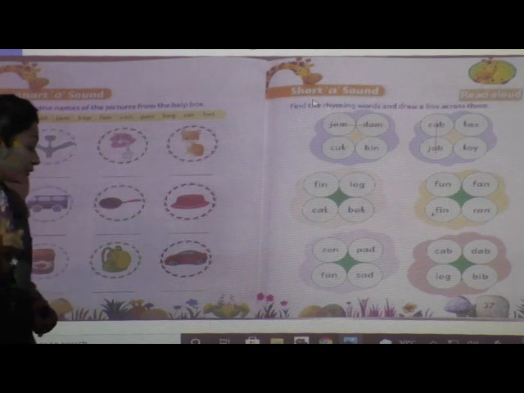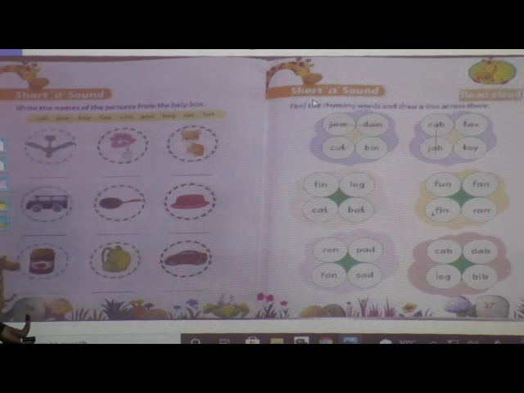Yes. Now children, you can do one thing. Directly come to page number 36. Okay. Have you opened, all of you? I'll just wait for a second. Page number 36 आपको open करना है. Take your pencil, sharpen your pencil. Okay? Yes, I hope you are settled now.